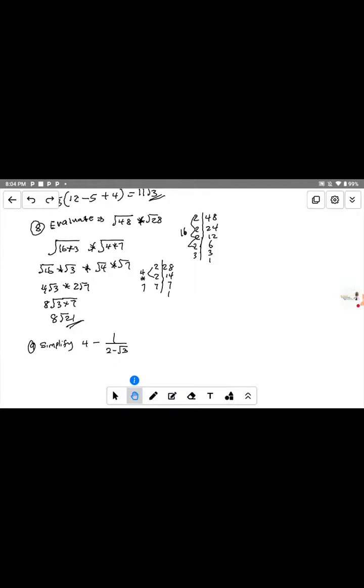No, this question is a multiplication. Let me start from that part. You're asking me why I multiplied both sides in the equation by a different number? This is the question that was given. We are set to evaluate root 48 multiplied by root 28. That is what we're trying to solve.